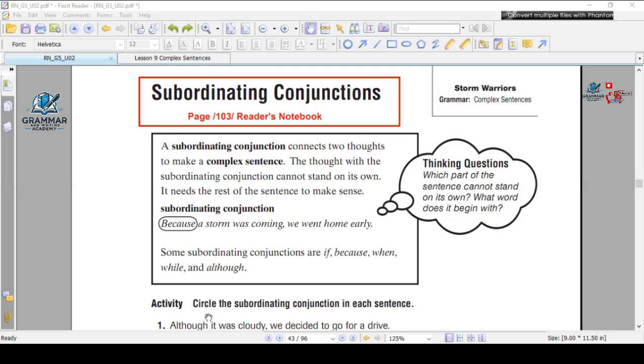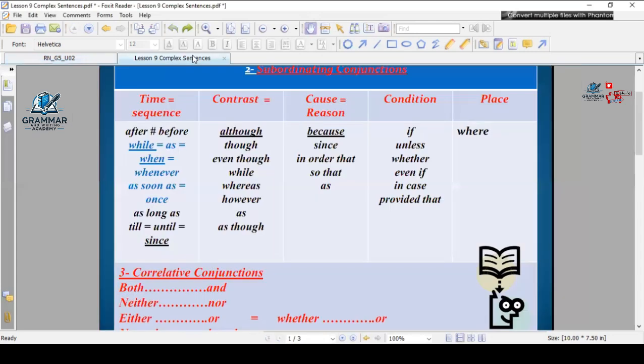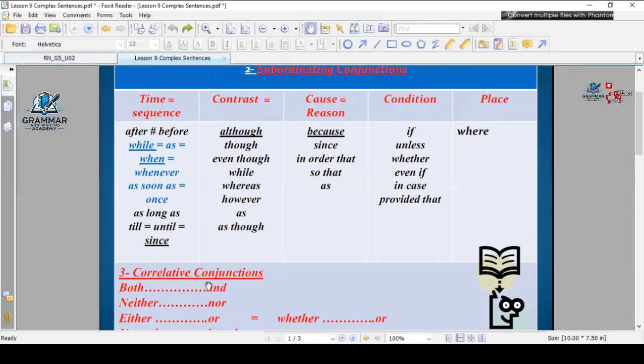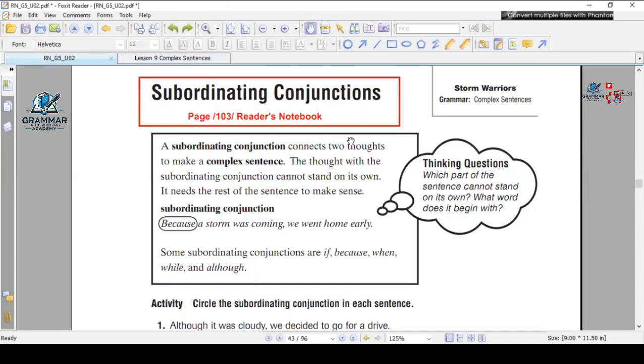You have a sheet in your course material, this one. Suppose you have printed it because we're going to study from it right now. This is a new one. The conjunctions up here are exactly like the sheet from last time, but down here we're going to have correlative conjunctions. Last week, down here you found the coordinating conjunctions. I'm going to move here to page 103 with you.